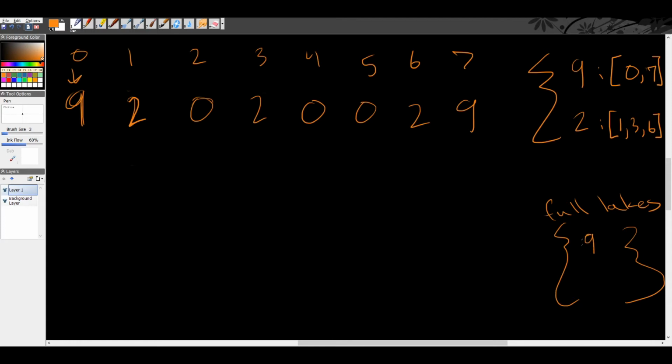That's useful because if this were a 9, we would immediately be able to tell that there's no solution and we just return the empty array, right? The second thing we need to keep is the next best index to dry. Let's say we fill 2 and 9 into the full lakes.